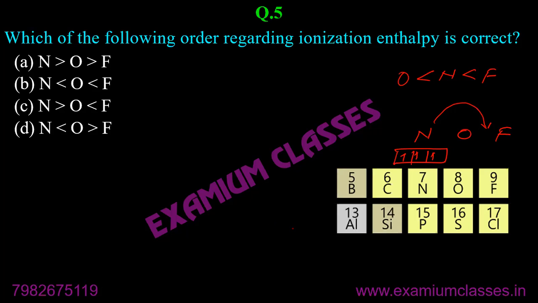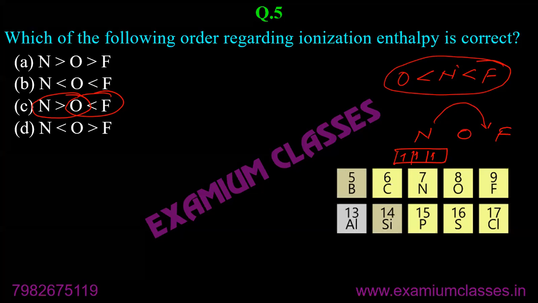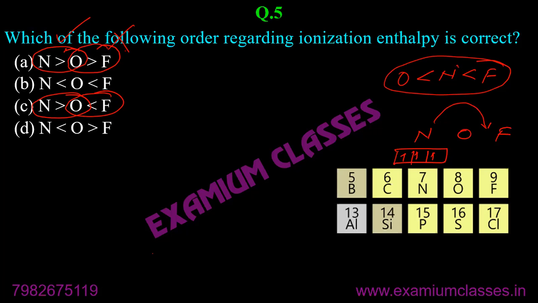Now, if you see this order, nitrogen is greater than oxygen here, and fluorine is greater than oxygen, that is also applicable here. So the only possibility is C. If you consider the first one, nitrogen is greater than oxygen, that is correct. But oxygen is greater than fluorine, that is incorrect because oxygen is less than fluorine.